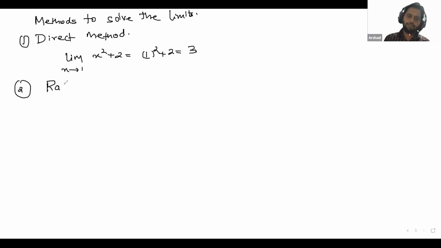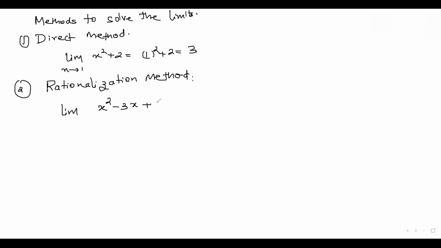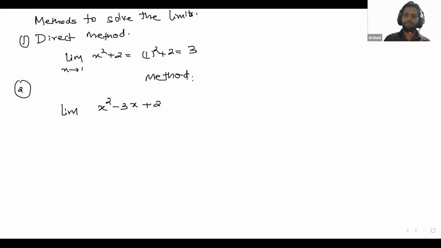Second is the factorization method. Suppose we have this function, x squared minus 3x plus 2 over x minus 1, limit x tends to 1.